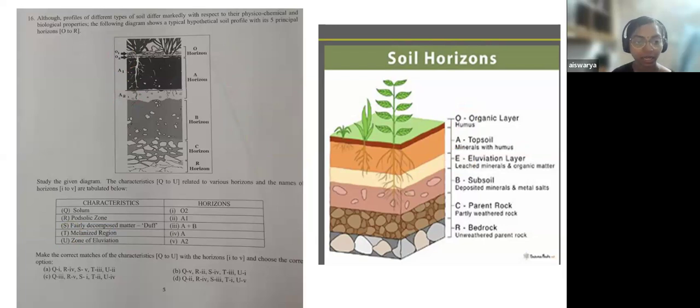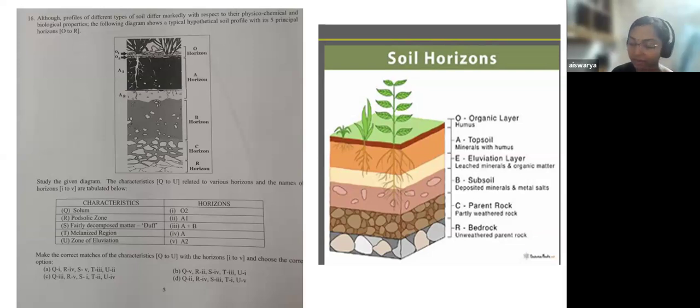I'm trying to find the answer based on your minimal level of knowledge and your presence of mind. So I'm taking S, which is fairly decomposed matter, duff. Where can I actually find the decomposed matter among all these horizons? So let's see the S.